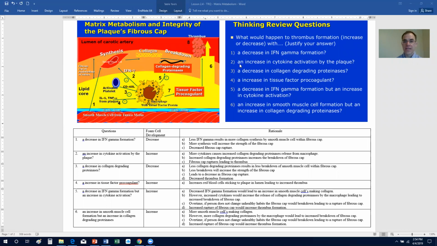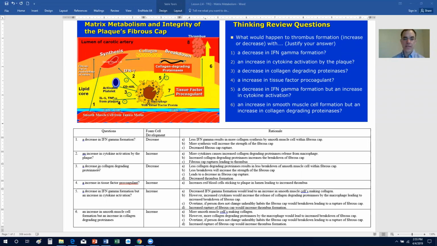Number two, what about an increase in cytokine activation by the plaque? If you have an increase in the amount of cytokines that are going to be produced, that's going to cause an increase in the amount of collagen-degrading proteinases by the macrophage. More collagen-degrading proteinase is going to cause an increase in the breakdown of the fibrous cap, which is going to lead to an increase in the rupture of the fibrous cap.